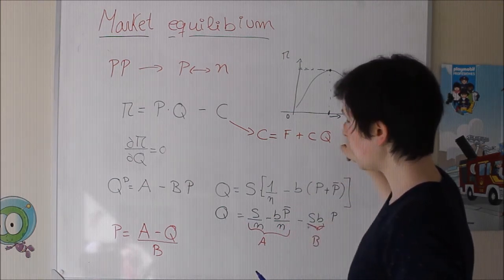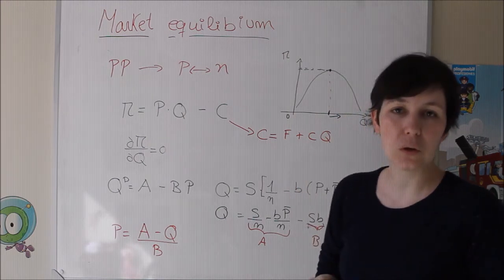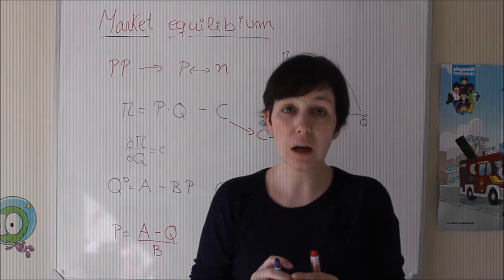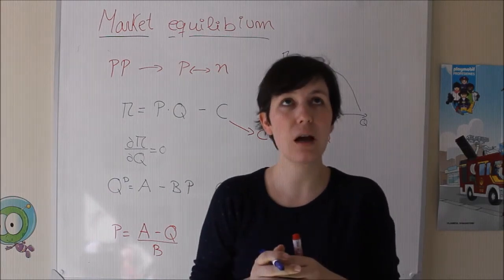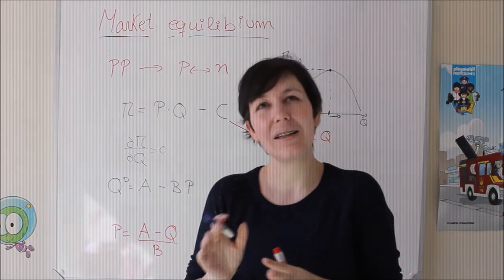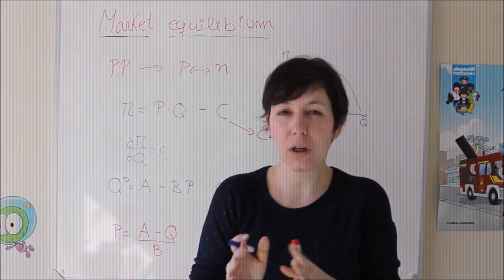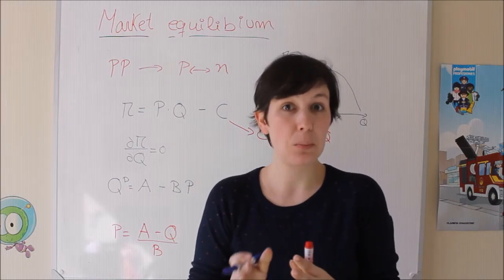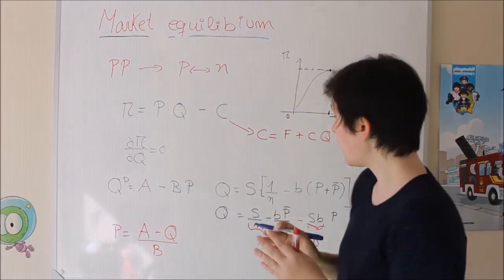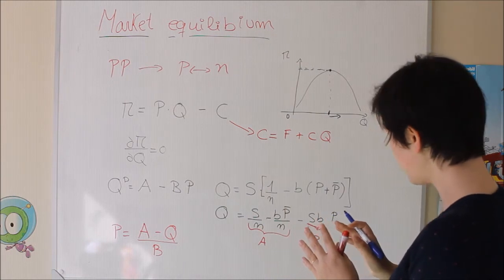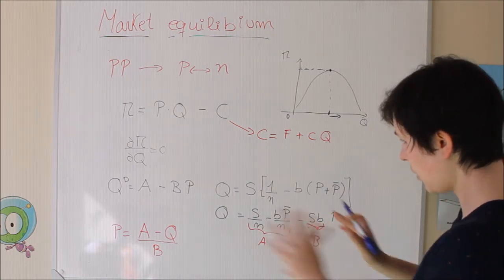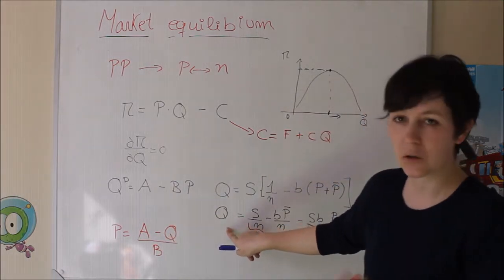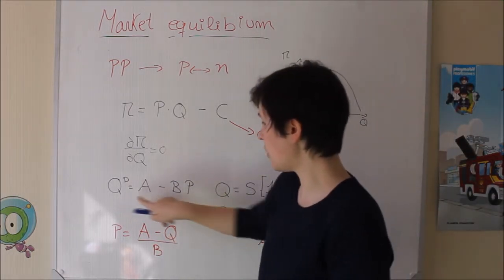How is that possible? Okay, one thing I want you to keep in mind is that a company, in this case, is similar to a monopoly in the sense that it's going to set the price. If one company wants to set the price, let me show you something. Here is the price, and the quantity. If one company, as we are going to see, I'm going to use this expression, okay?